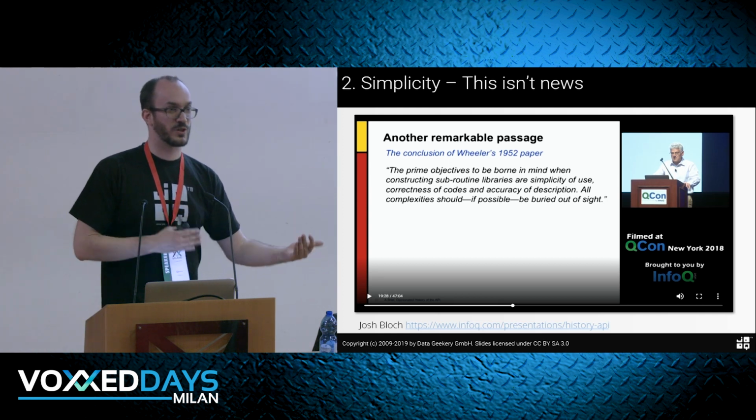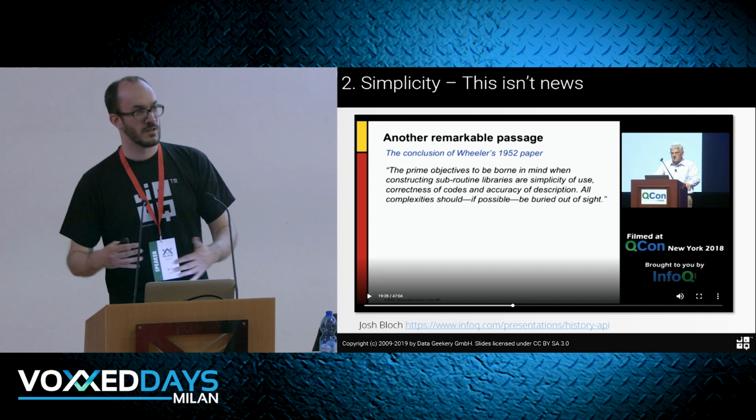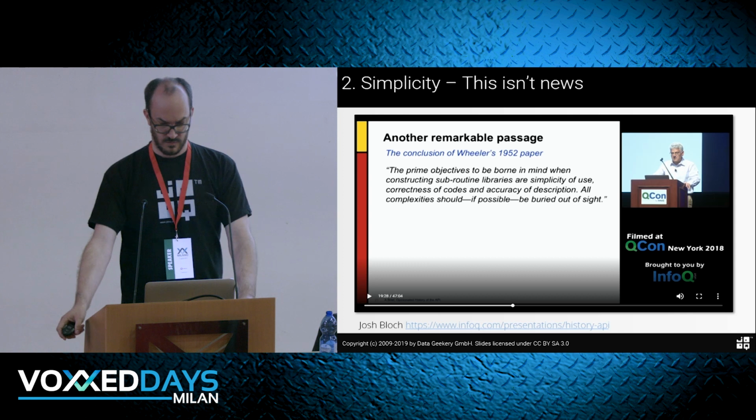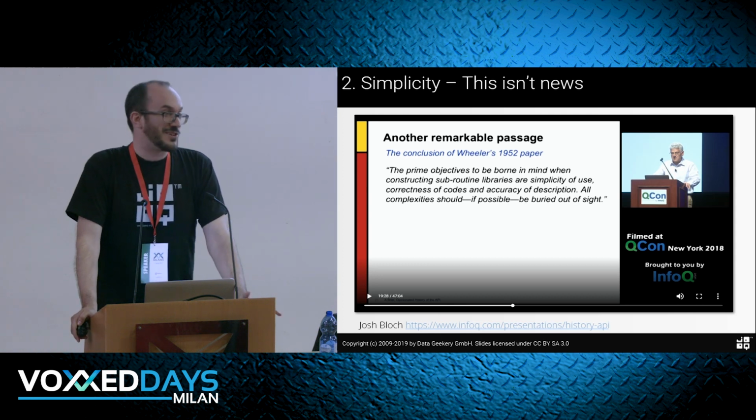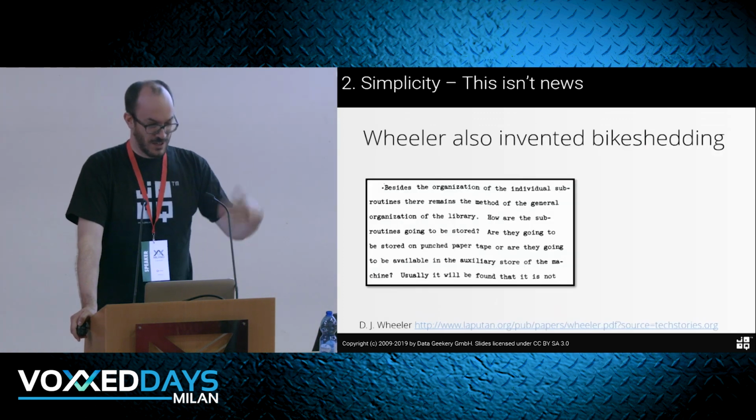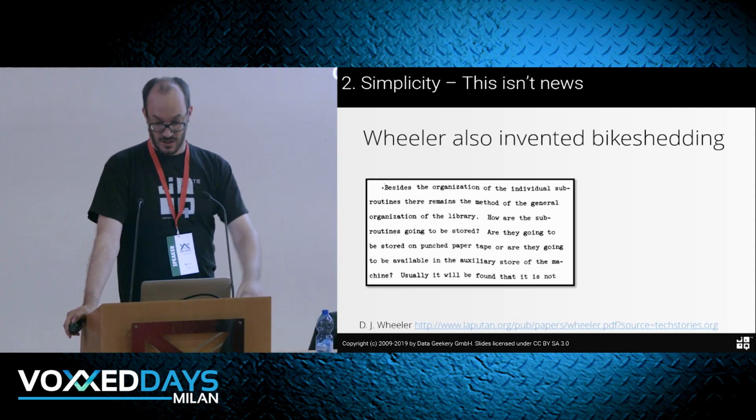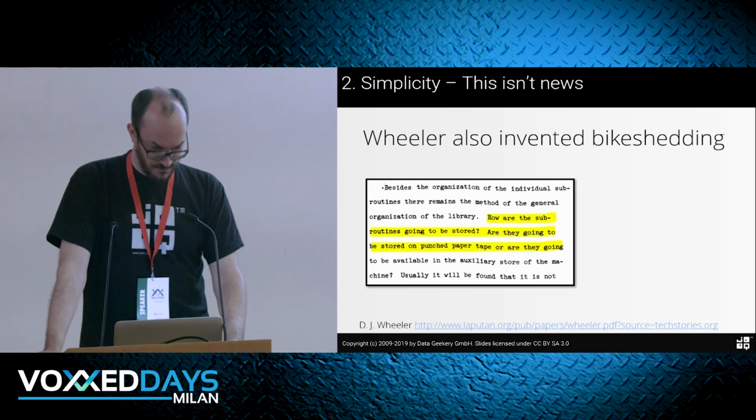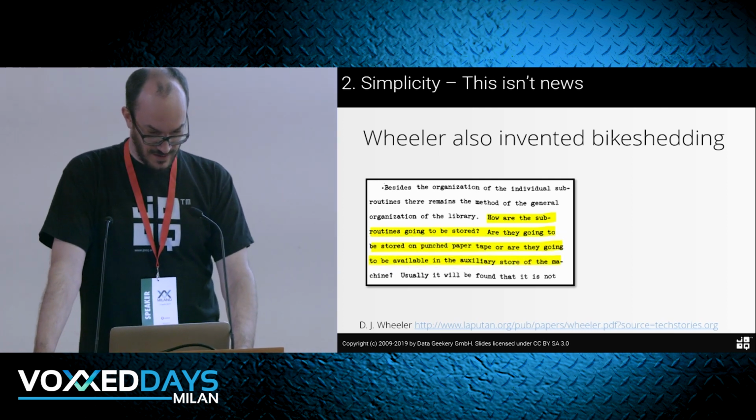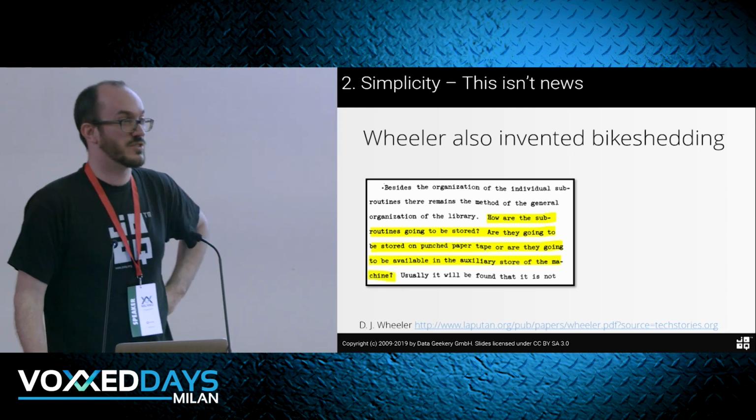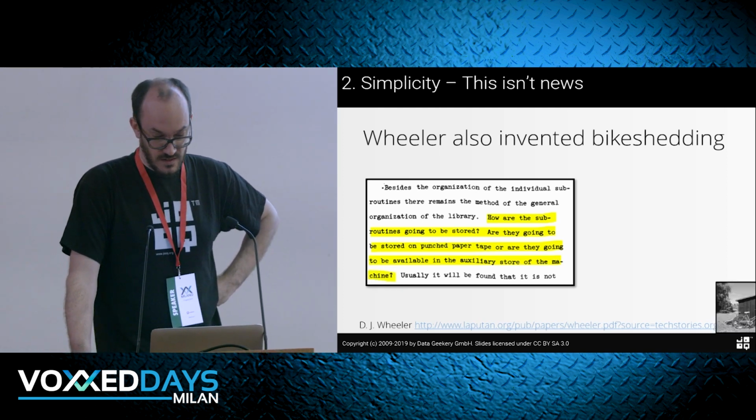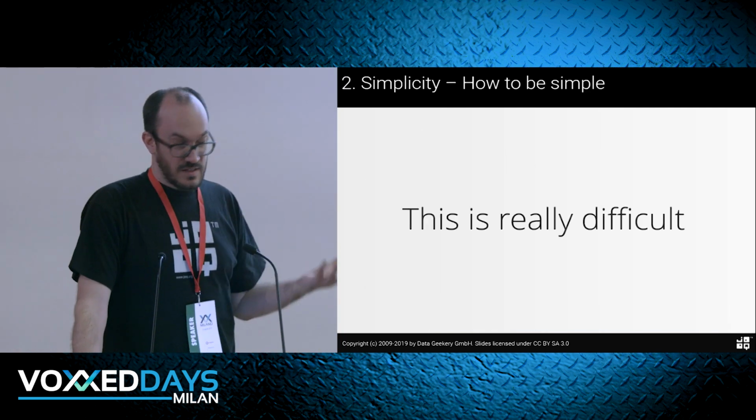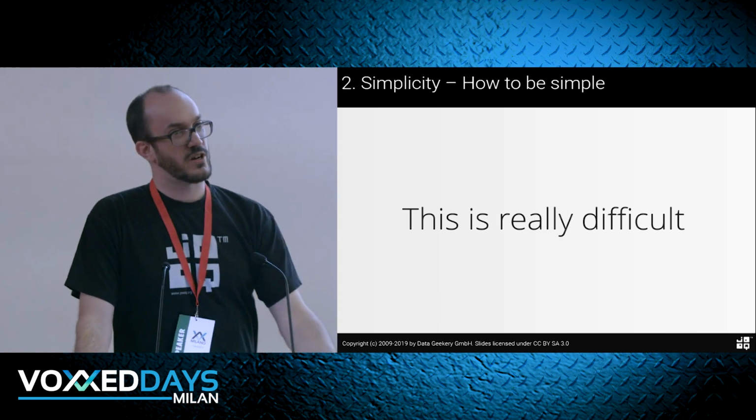He didn't implement this for the machine to execute. He implemented it for other programmers, and he was one of the first programmers that actually built a real-world system. But he also invented bike shedding. That's funny. He wrote this 2-page paper, and he embedded bike shedding in the paper. So here it is: how are the subroutines going to be stored? Are they going to be stored on punched paper tape, or are they going to be available in auxiliary storage? We're always getting distracted by these discussions, which are not essential to the topic. So he also invented bike shedding. He was the Tapas of the spaces of the 50s. So how to be simple is really difficult, and we are still struggling with this.